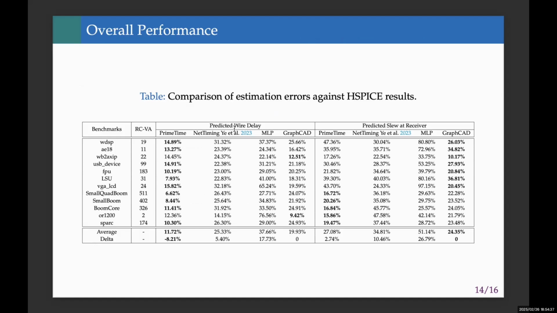For the delay prediction, GraphCAD achieves about 90% average error, which outperforms PrimeTime and MLP. For the slew prediction, GraphCAD has 24% error, which beats all baselines, especially MLP's 51%. The delta row shows GraphCAD's superiority: 70% lower delay error than MLP and 10% lower slew error than NetTiming. This proves our model's ability for accurate crosstalk-affected delay prediction.